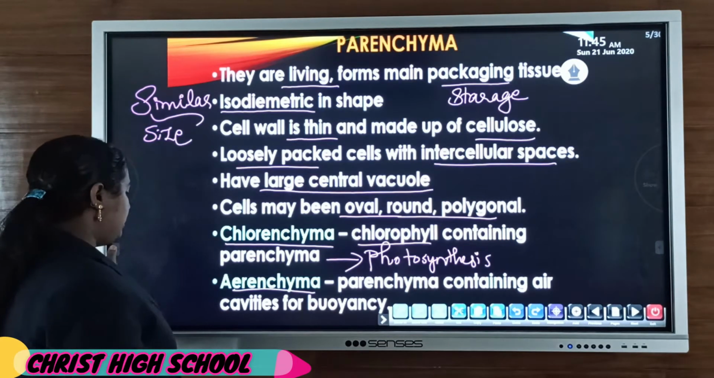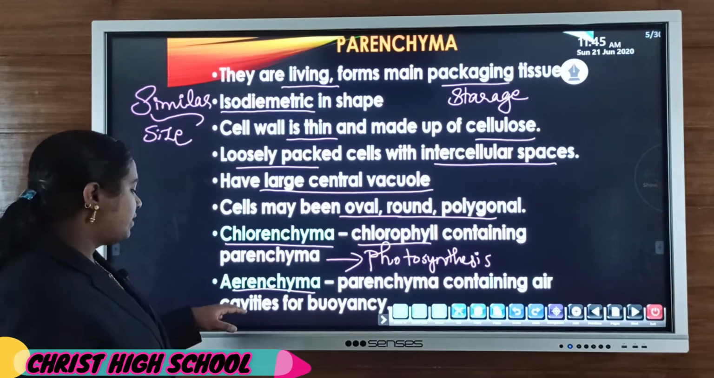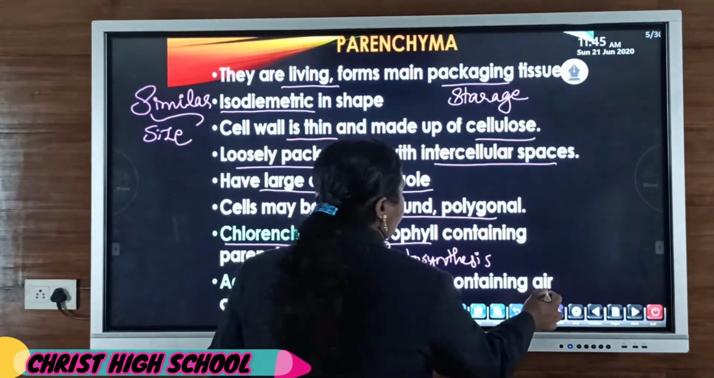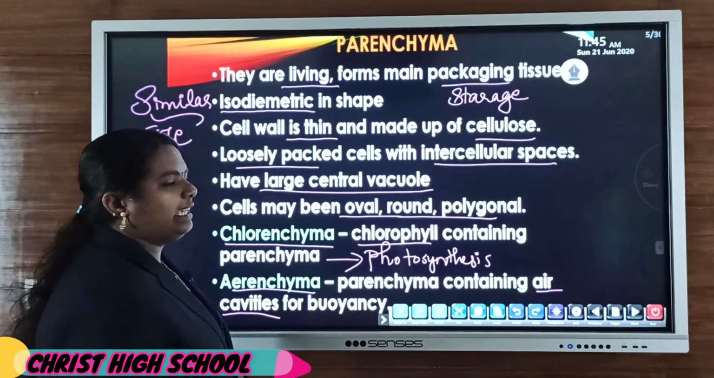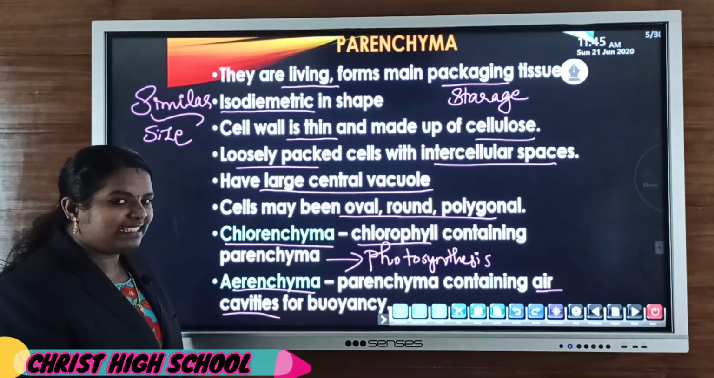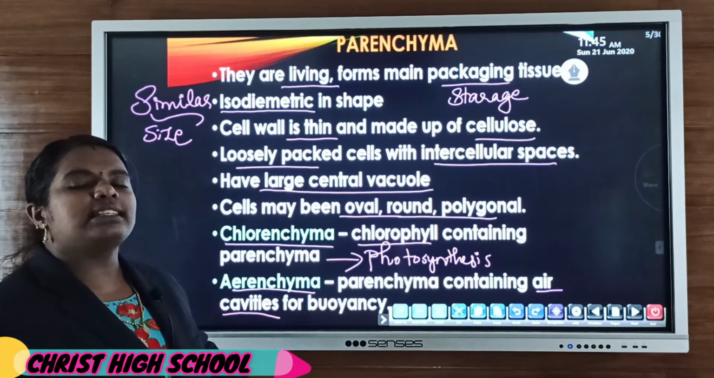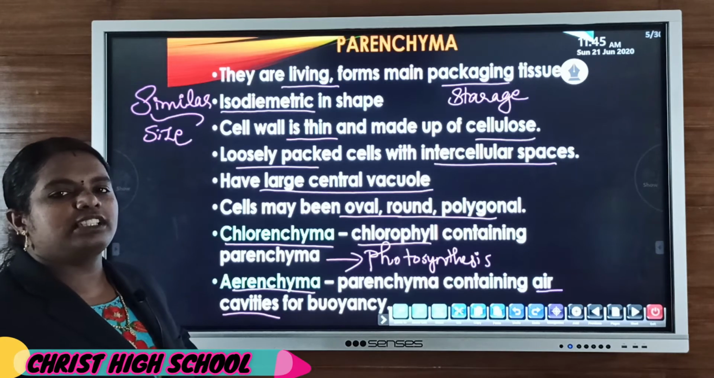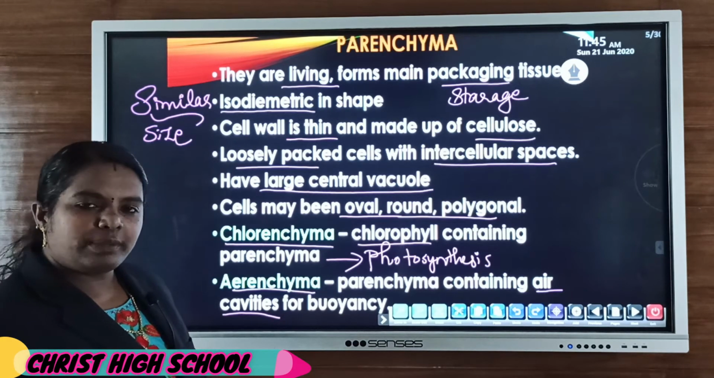Then another one, that is aerenchyma. Aerenchyma means air cavities or air space. The parenchyma cells which contain air space in them, air space or air sacs. If air sacs or air space is present in parenchyma cells, then such a modified parenchyma cell is known